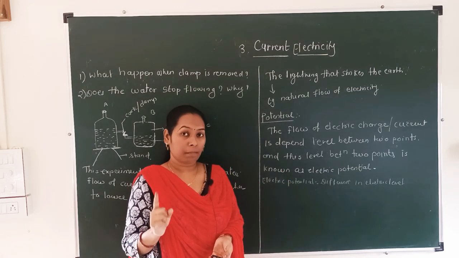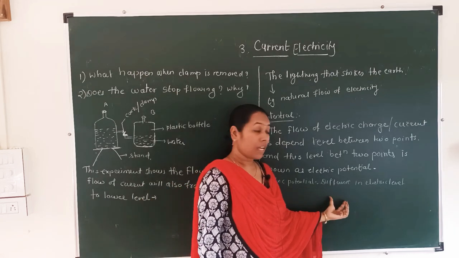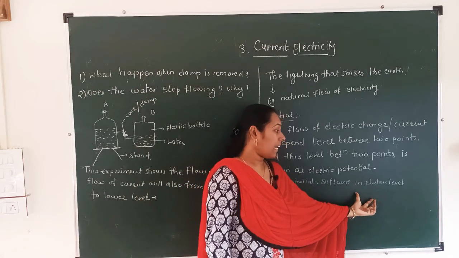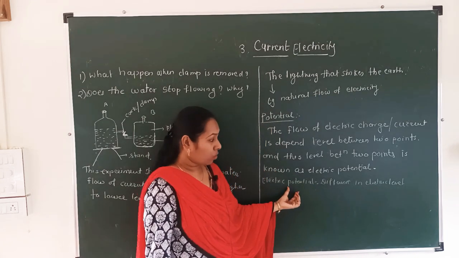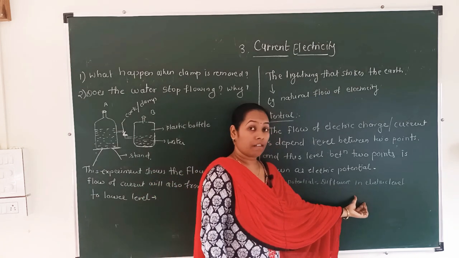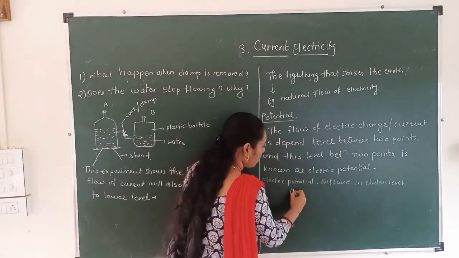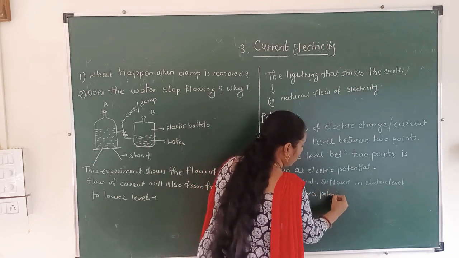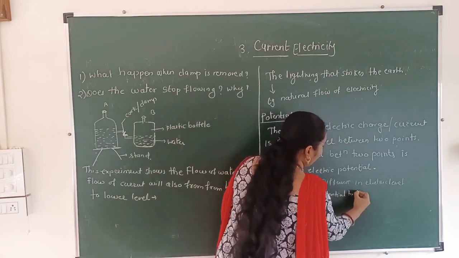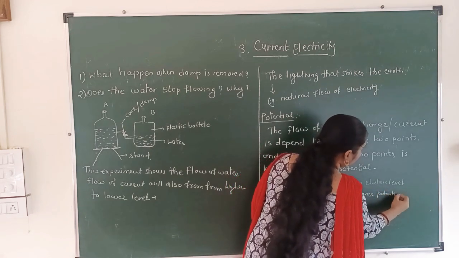Point to be remembered: electric potential is nothing but the difference in electric level, and current flows due to the difference in electric level, and it always flows from higher potential to lower potential. Higher potential to lower potential, current will always flow.